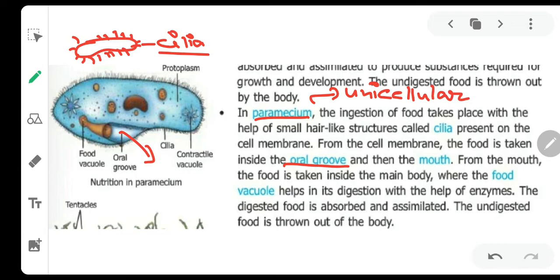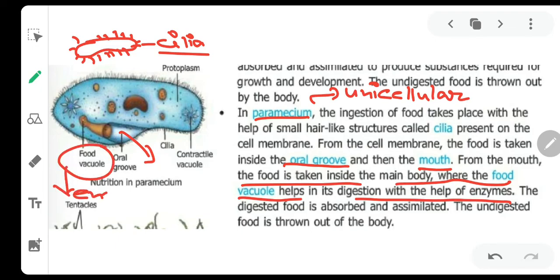It is a single cell, and it forms a mouth-like structure. In amoeba, it forms pseudopodia; here it forms an oral groove, and then the mouth. From the mouth, the food is taken inside the main body, where the food vacuole helps in digestion with the help of enzymes. The food vacuole is formed, containing enzymes that digest the food into a simpler form.